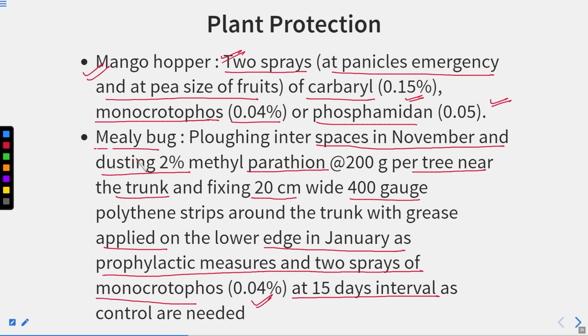So for the mealybug, we have to follow this particular spray of chemicals, and measures like using the polythene strips and greasing at the trunk region. So all these precautions should be followed for the mealybug.